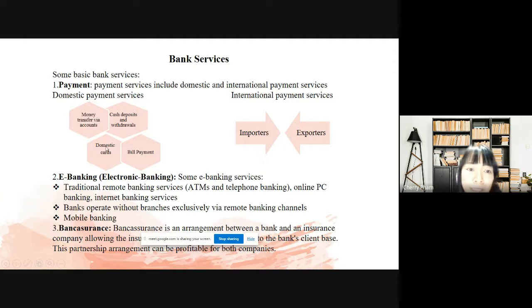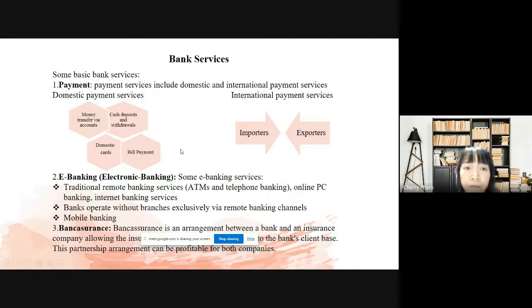Another kind is the domestic card. I see that many teenagers now, not only adults, have their own ATM card. And we also have debit cards and credit cards as domestic cards. Another kind of domestic payment service is bill payment.